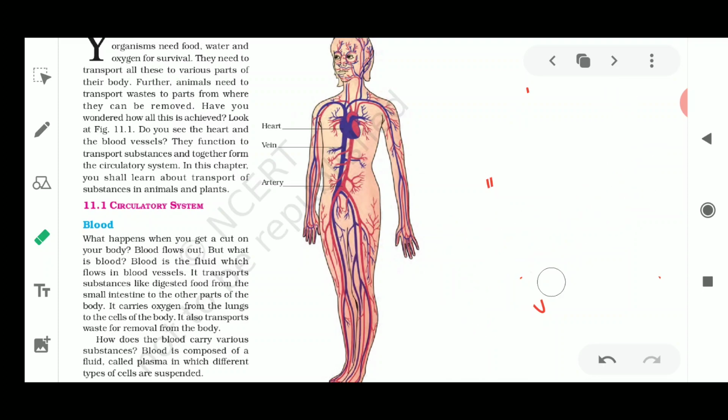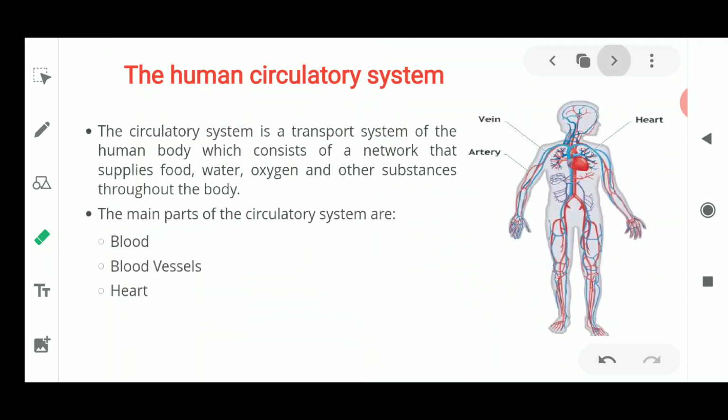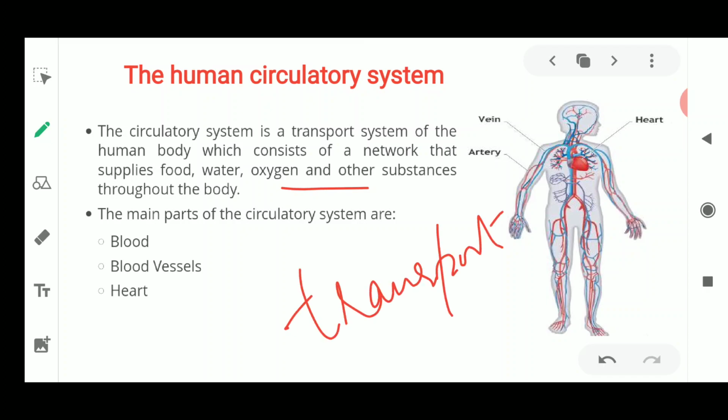The circulatory system is made up of the heart, the blood vessels, and the blood. The human circulatory system is the transportation system of the human body, which consists of a network for the supply of food, water, oxygen, and other substances throughout the body. Now why do we need the circulatory system? Because we need to transport things, good things and bad things both.